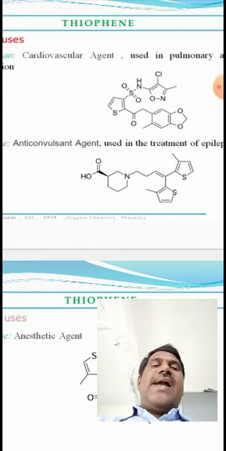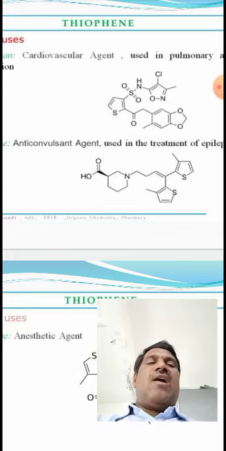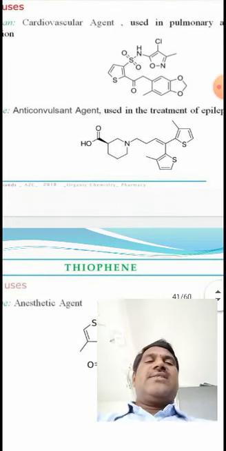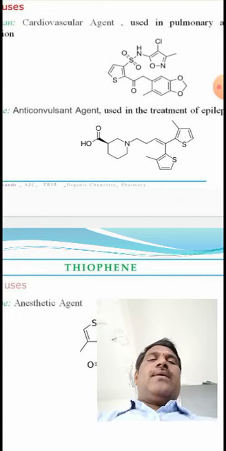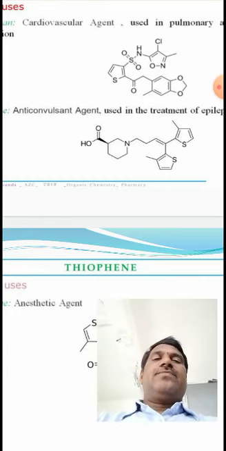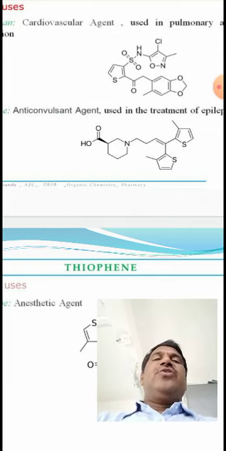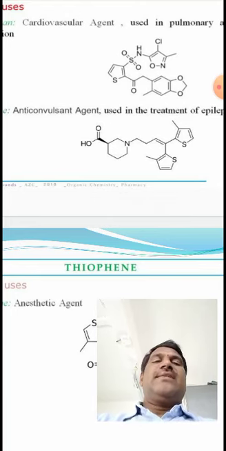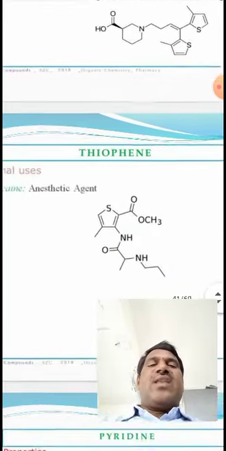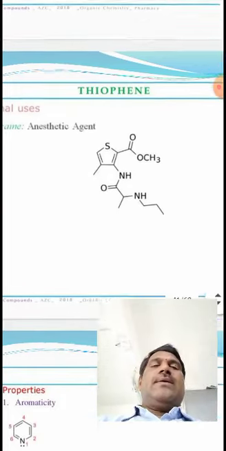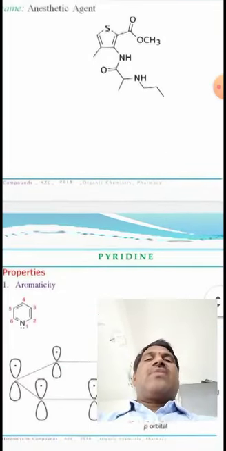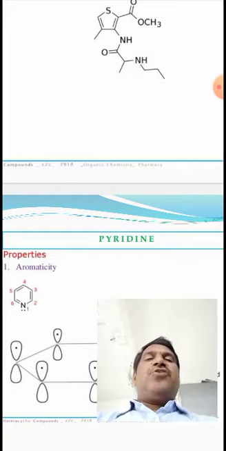You can take the anticonvulsant agent of drugs, which has a thiophene unit. So heterocyclic units are used in medicinal uses: cardiovascular agents, anticonvulsant agents, anesthetic agents. These are the drugs having thiophene units.